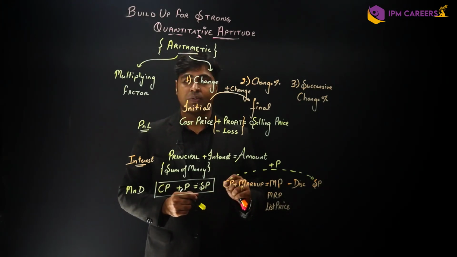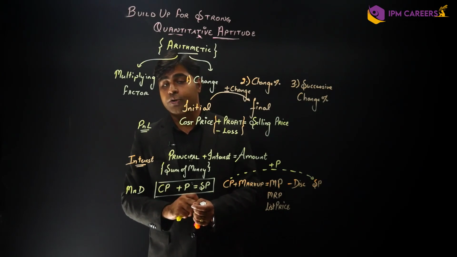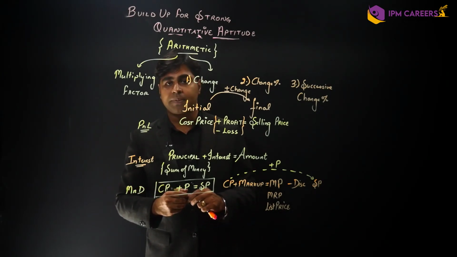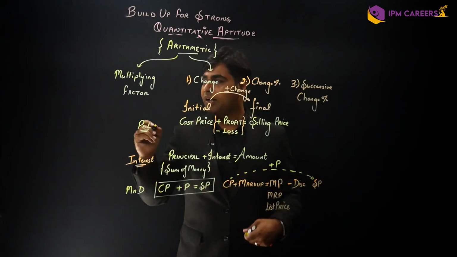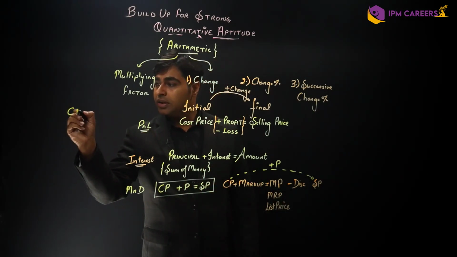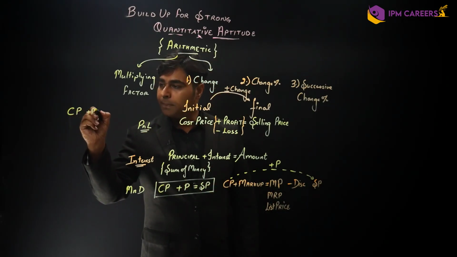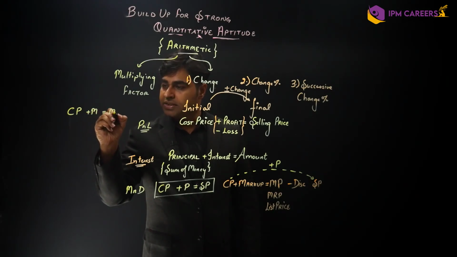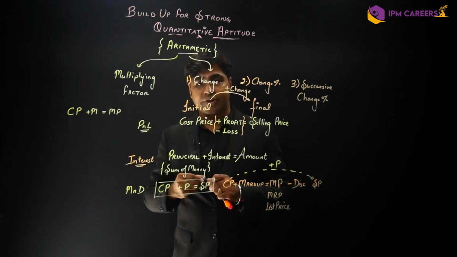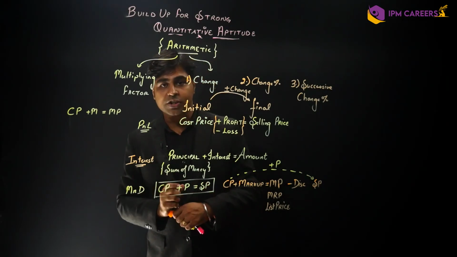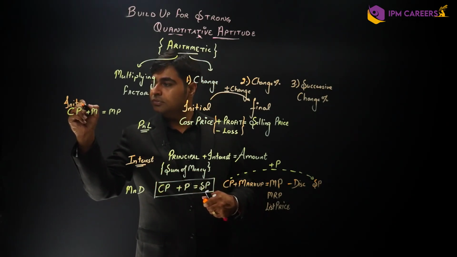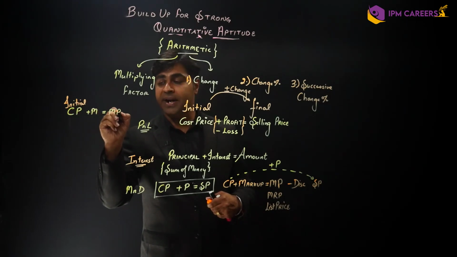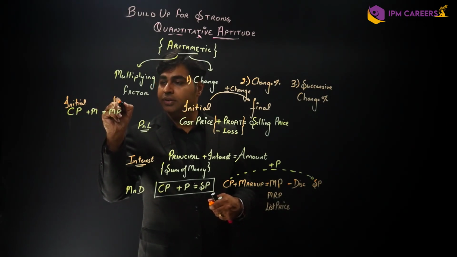Okay, so if I talk to you about it, what is markup? Now again the concept of change would be used here. Okay, let me tell you how. Now cost price plus markup is called mark price. In this particular transaction, this cost price is the initial quantity. This mark price is the final quantity.